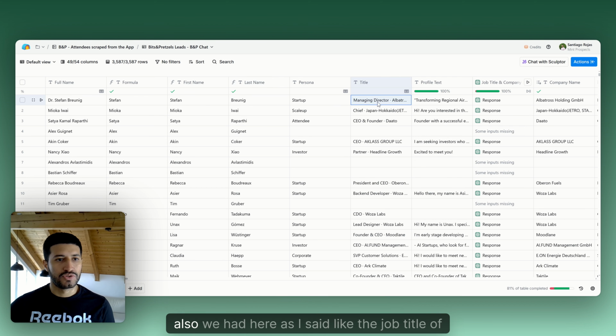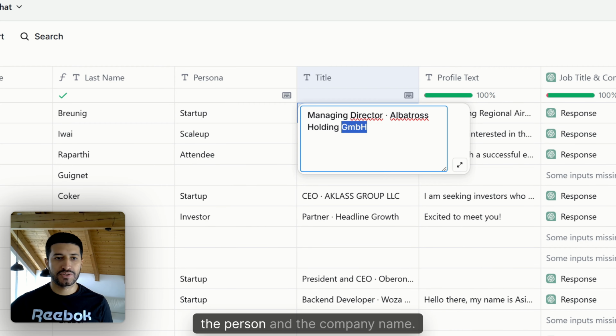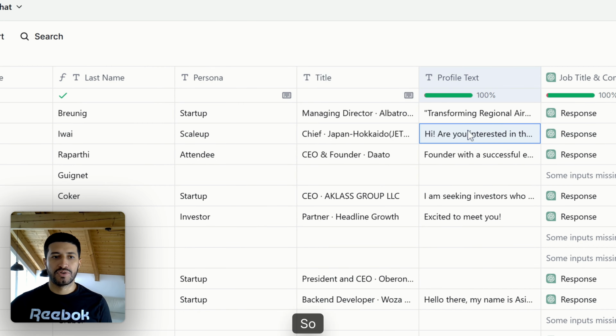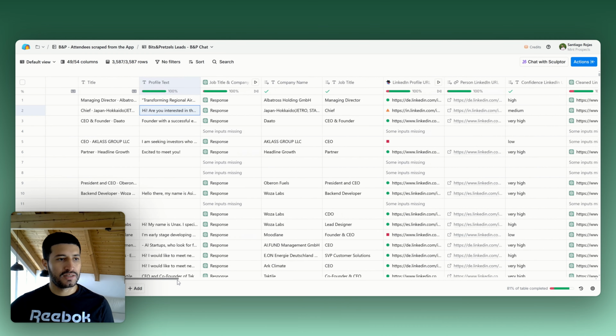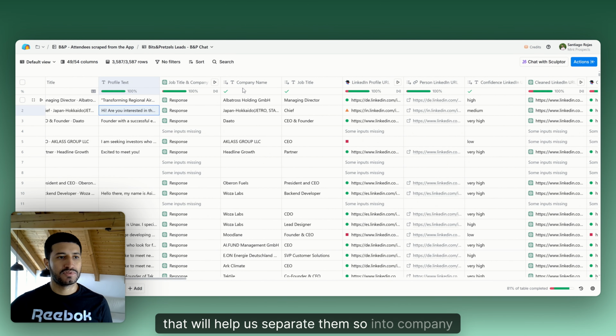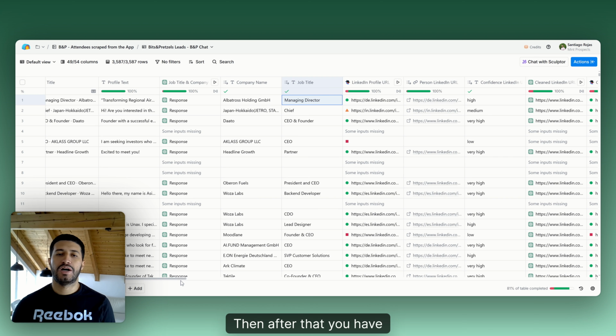Then we also had here, as I said, the job title of the person and the company name. For this, we use an AI agent that will help us separate them into company name and job title. Then after that, you have the name of the person, their job title, and their company name.